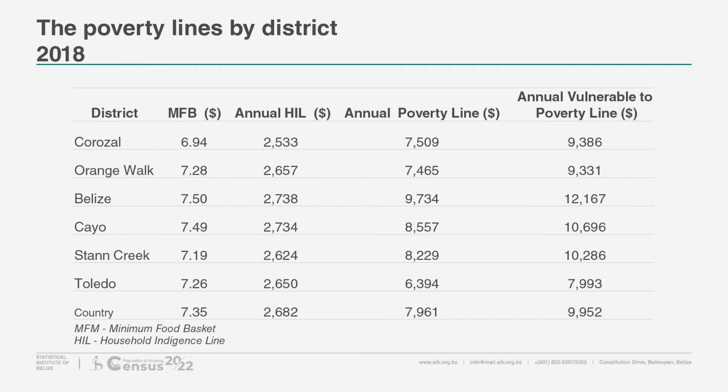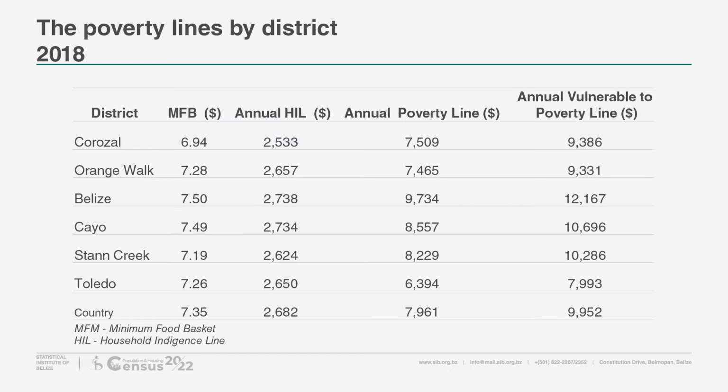The poverty lines, national and district. The results in the following table shows the cost of each of the poverty lines for each district and for the country. The cost of the indigent line, or MFB, range from $2,533 annually for Corozal to $2,738 annually for Belize, and it was $2,682 national.